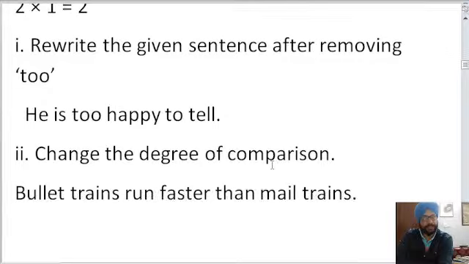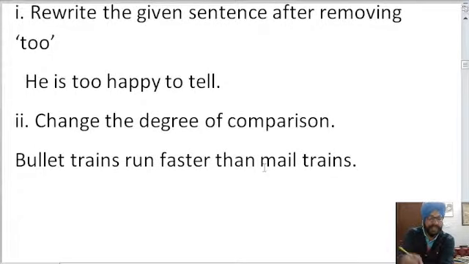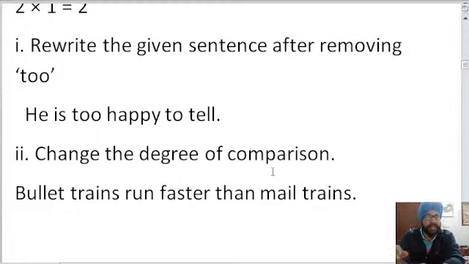Next is rewrite the given sentence after removing two. Write this answer in the notebook as well as in the comment box. So it is of 1 mark. Rewrite the given sentence after removing two. The sentence is: he is too happy to tell.